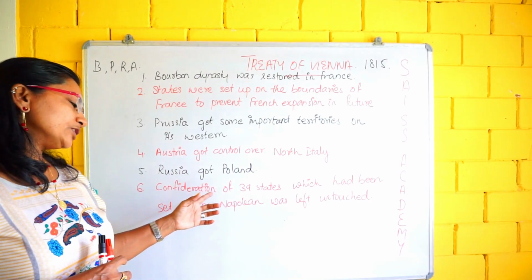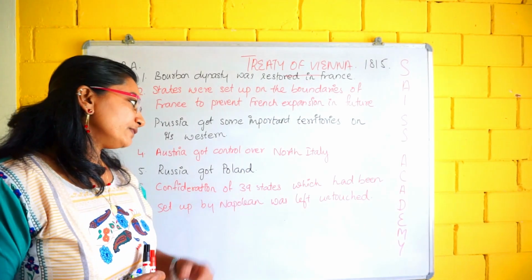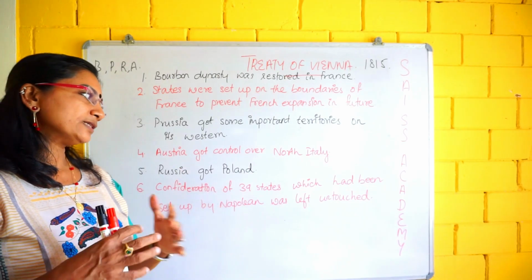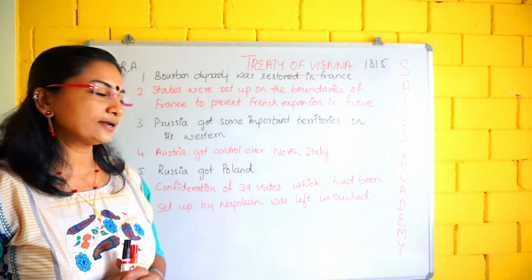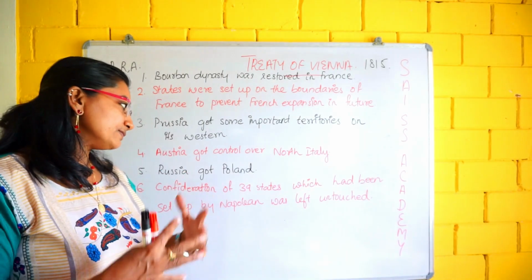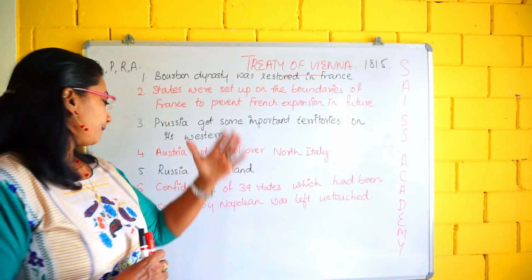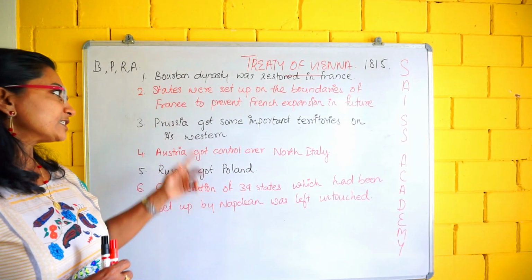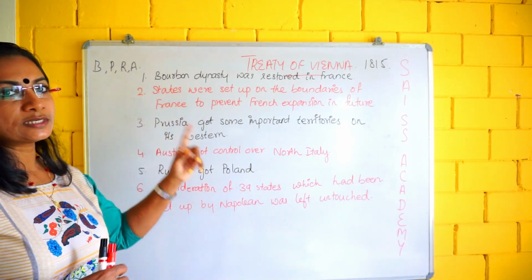And the confederation of 39 states which had been set up by Napoleon was left untouched. Yeah, one good thing they did. That means they didn't touch the confederation of the 39 states which had been set up by Napoleon. These were the important points. 6 points are there. So one question is also there.